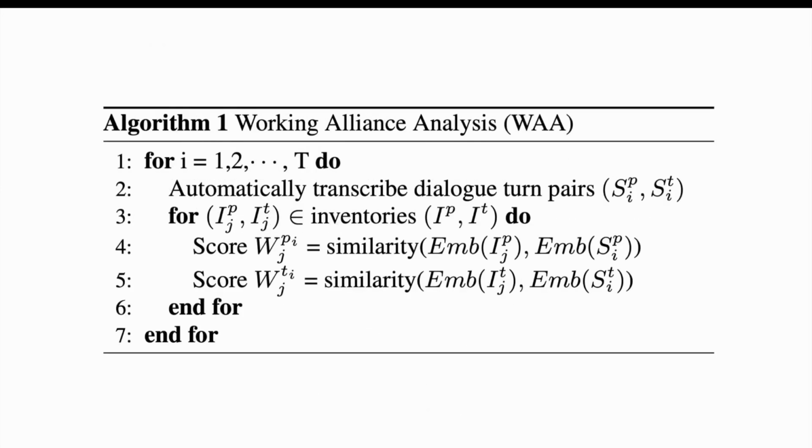We can use this as a weighting matrix when we are computing our score in the 3 different scales. Here is an algorithm. Basically, you can potentially have inventories that correspond to different users. Maybe there is an inventory for the therapist and an inventory for the client, and they're different. For instance, in a TV interview, the interviewer and interviewee have different criteria or rubrics to evaluate their quality. And then we can use a shared sentence or document embedding to embed those transcripts at the turn level and the working inventory items in the embedding space, then compute their cosine similarity.